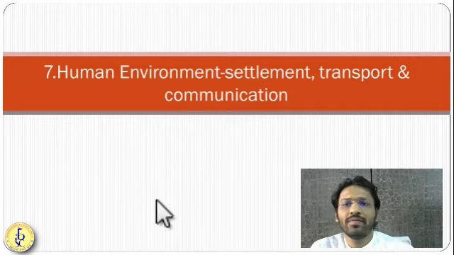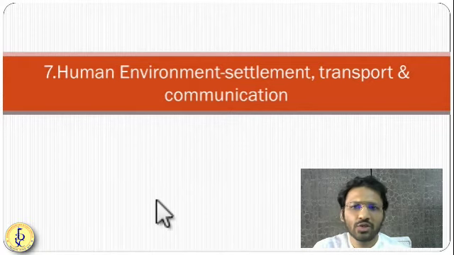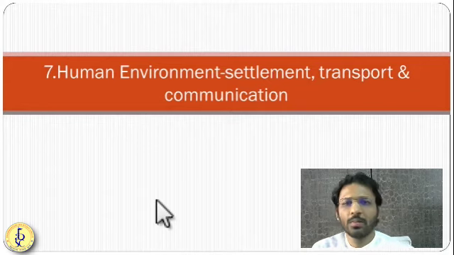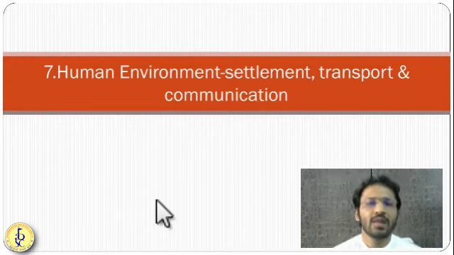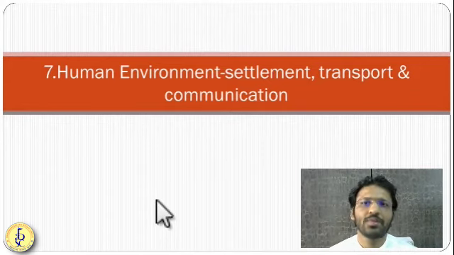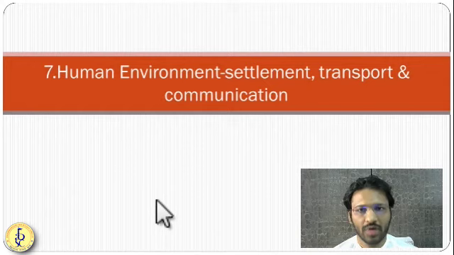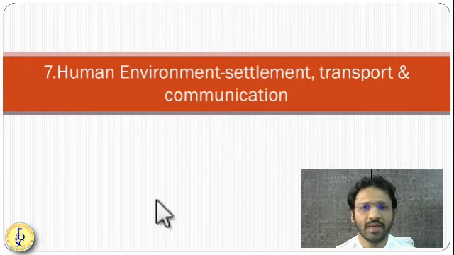Today we are going to see a very short and simple chapter. I don't think much will be asked in the UPSC prelims from this chapter, but certain basic definitions of this chapter are very important to know. It is about the human environment. We had seen in the first chapter about environment, the human environment, natural environment, and human-made environment.